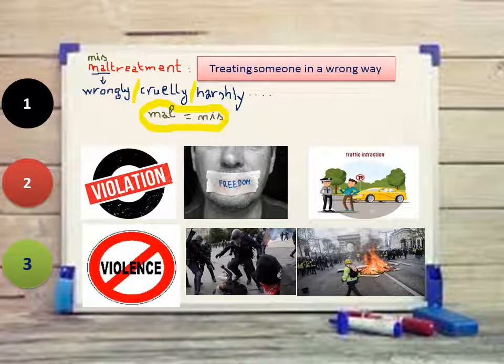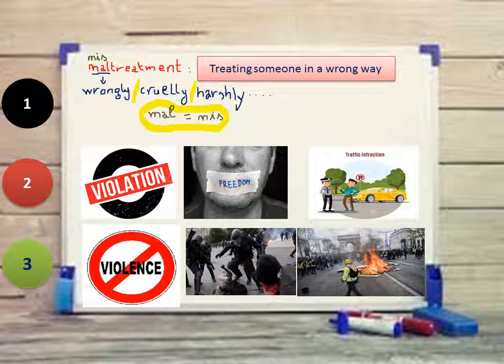Now vocabulary in context. Number 1, treating someone in the wrong way, in a cruel way, in a harsh way. This is maltreatment or mistreatment. So mal or mis, they are prefixes. They mean wrongly or cruelly or harshly.